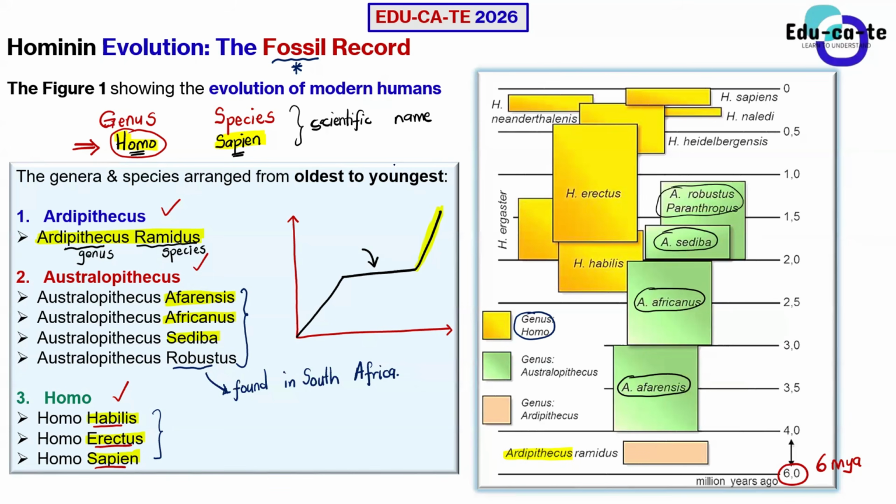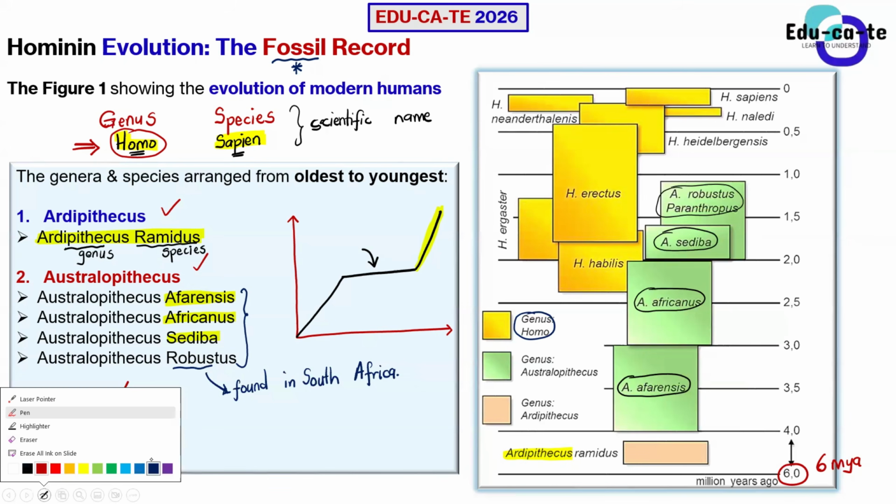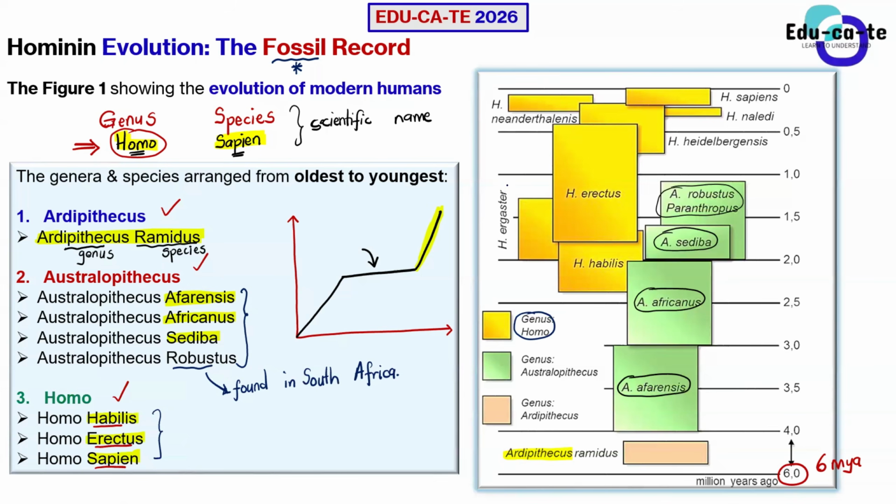They won't expect you to remember information about Homo ergaster or Homo naledi, because your curriculum only covers Homo habilis, Homo erectus, and Homo sapiens. They can give you a diagram like this with the necessary information. That is why I taught you how to interpret phylogenetic trees, so you can make sense of the information provided.